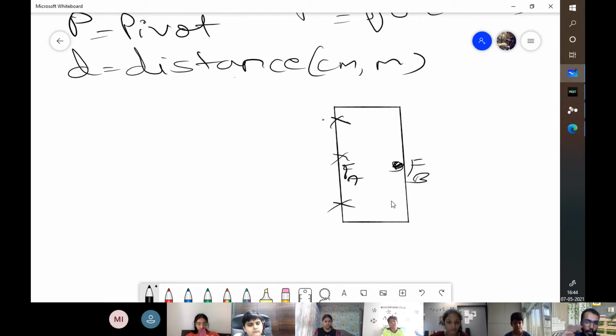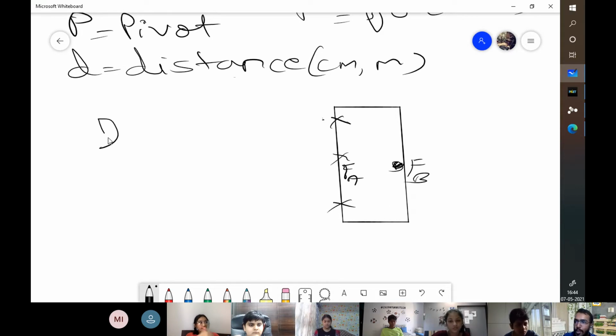But when opening the door from near the hinges, it becomes drastically difficult. That is because the farther you are, so the more the distance there is from the hinge, the easier it is to open something or create that turning effect. Whereas the closer it is, the harder it is. That is why when you're trying to open a nut with a spanner or something like that, you hold it on the extreme end, not close to the nut. That is because you want to have as much leverage as you can.